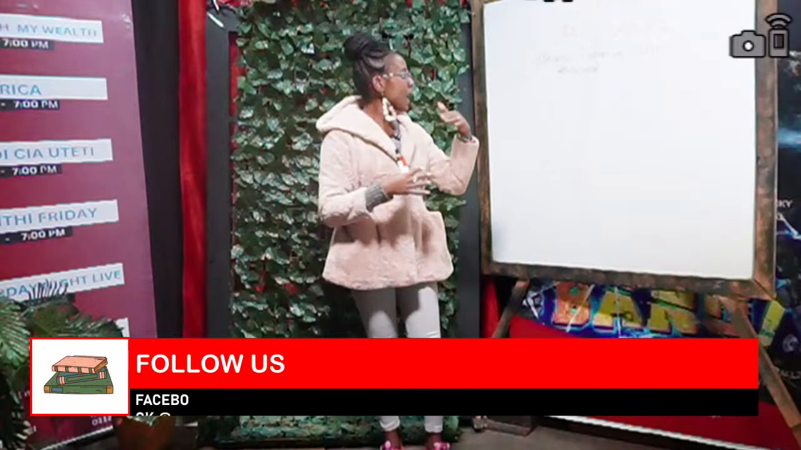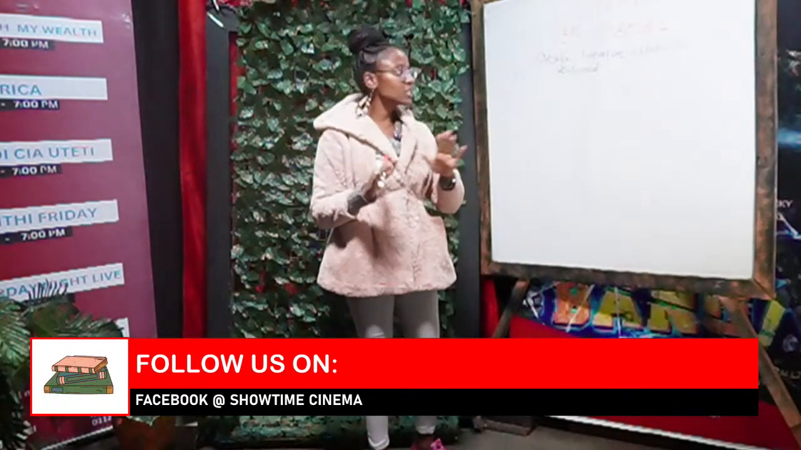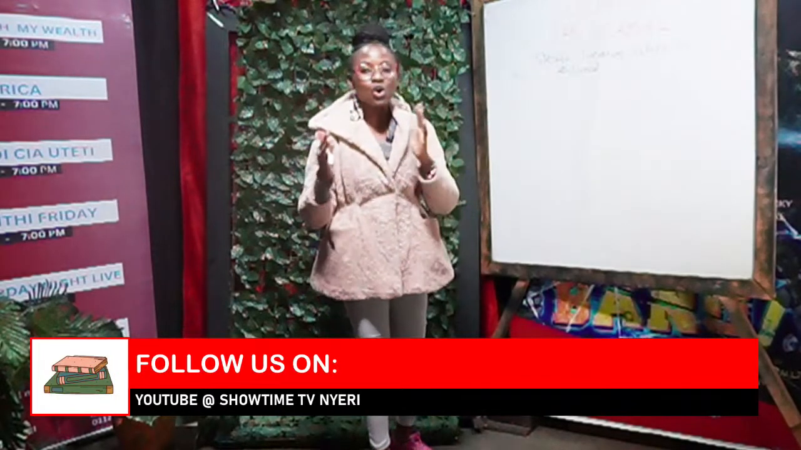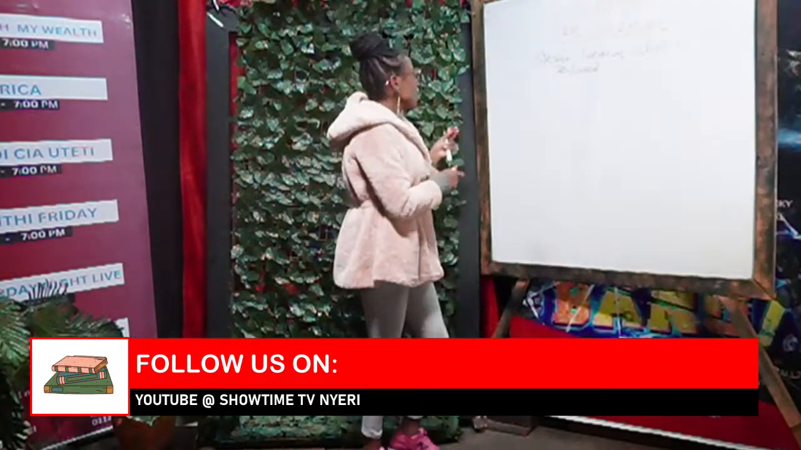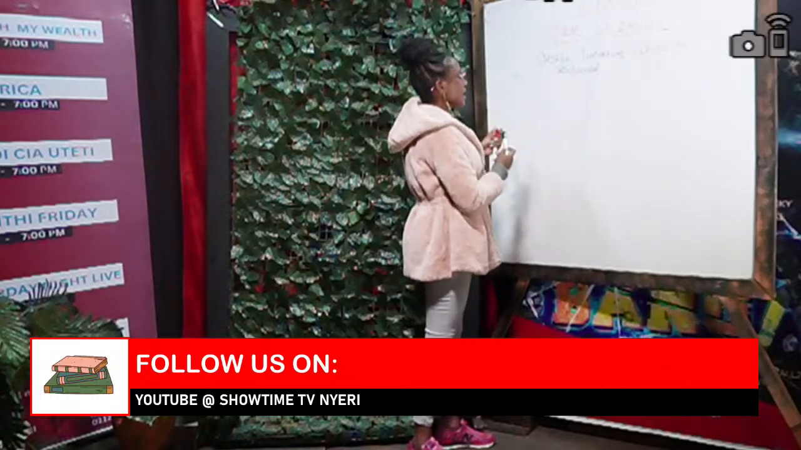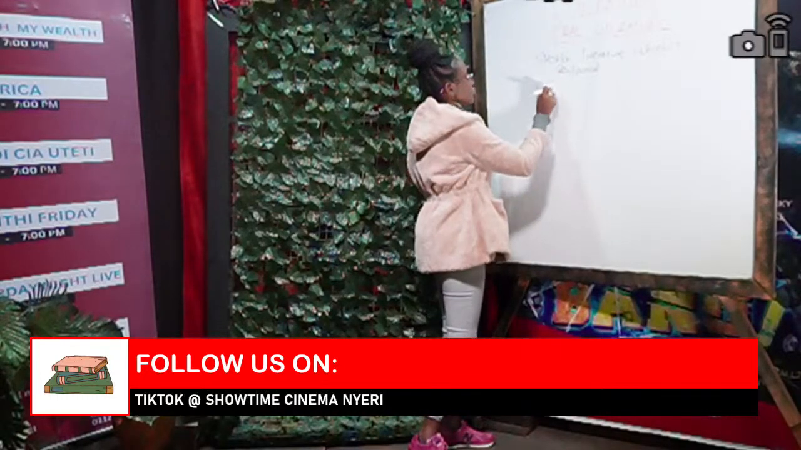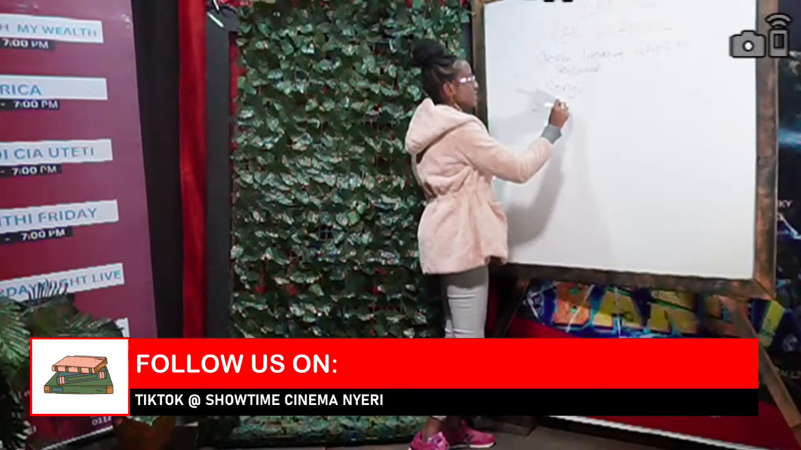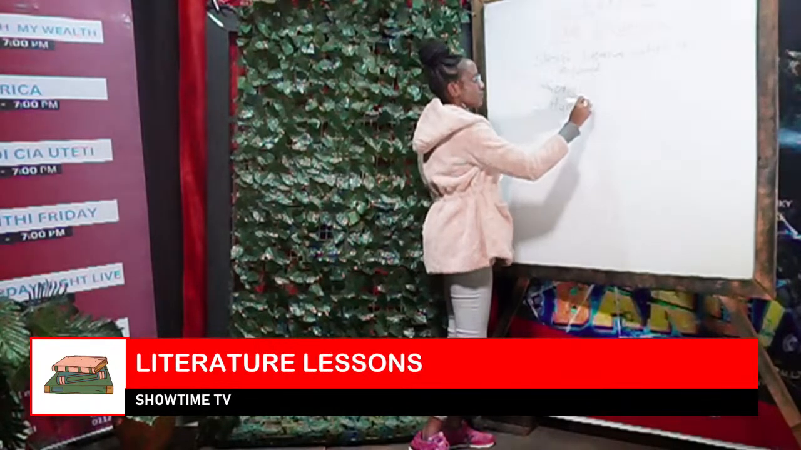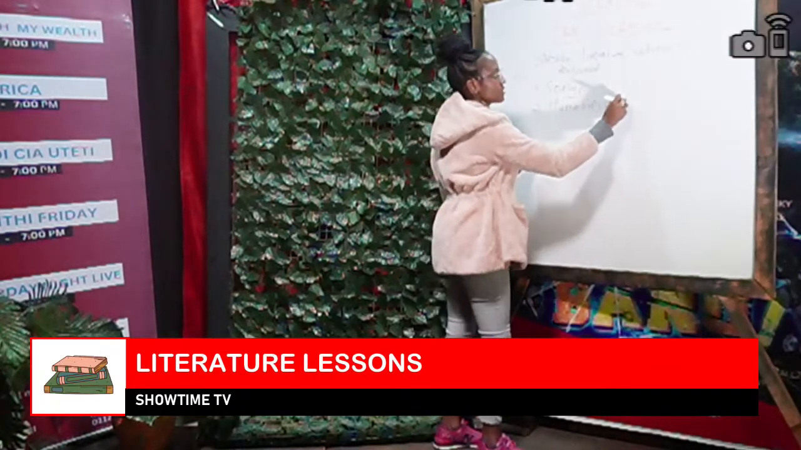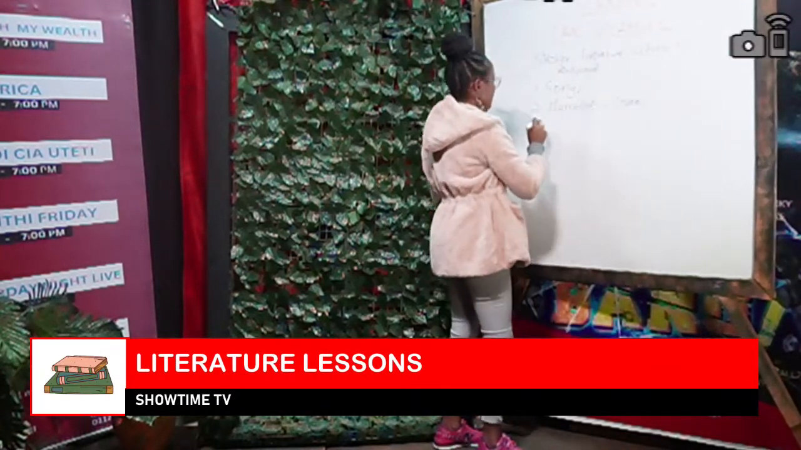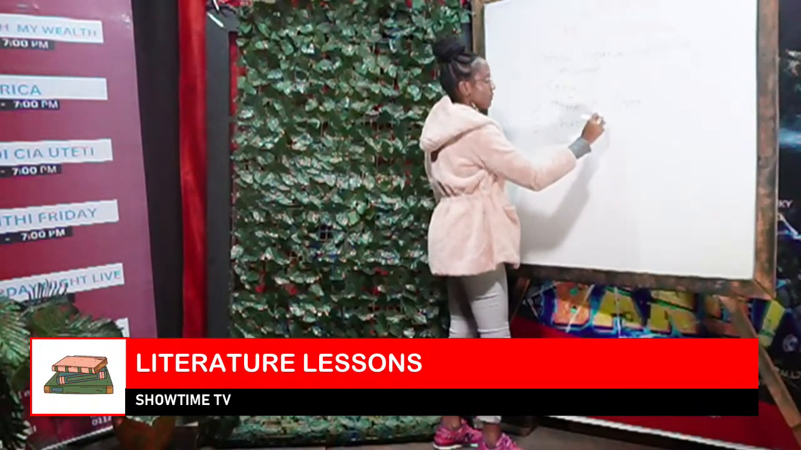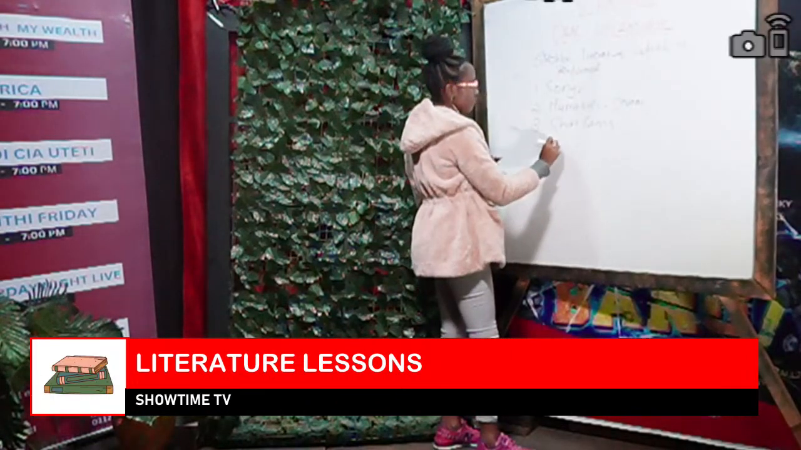So, as we illustrate what oral literature is, let us go straight to the forms of oral literature that we have. Number one, as I have mentioned, the first category we have is songs. Number two, we have oral narratives. These are the stories. Number three, we have short forms. And number four, we have long forms.